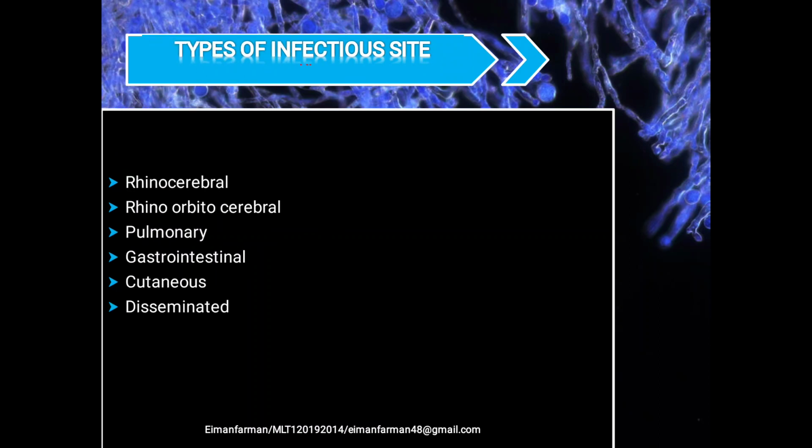Let's discuss the types of infectious site. The first one is rhinocerebral, which means it would include the nose, paranasal sinuses, and brain area, while the second one is rhino-orbital-cerebral, which means it would include the nose, paranasal sinuses, eye, and brain region. Pulmonary means it would include the lungs, and gastrointestinal means it would include the stomach and intestines. The other one is cutaneous, which means it would involve the skin area, and by disseminated we mean that through blood the fungus will enter different organs of the body. It could be the heart, liver, kidney, etc.